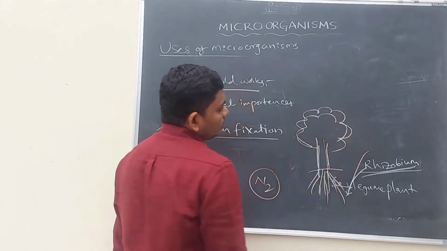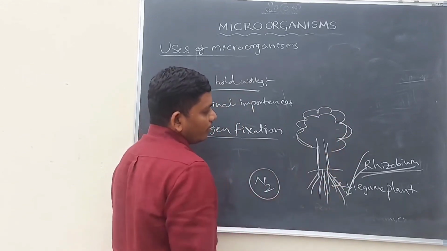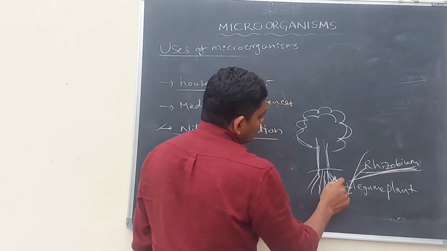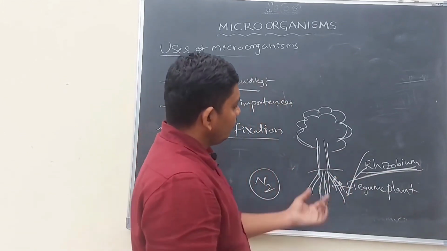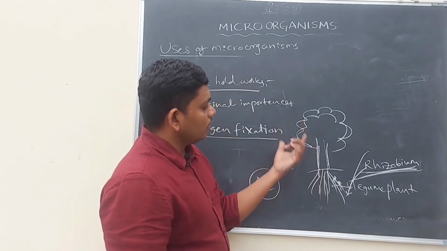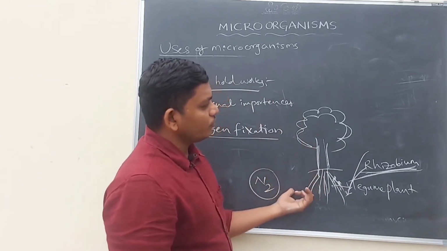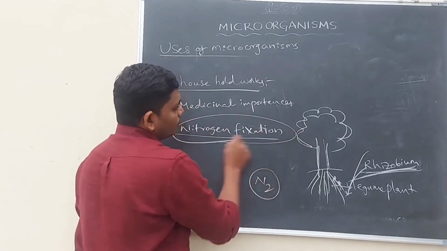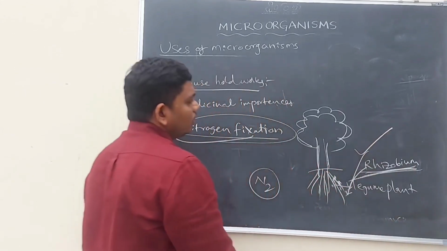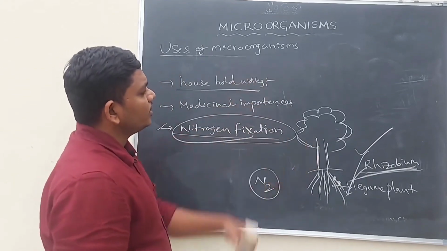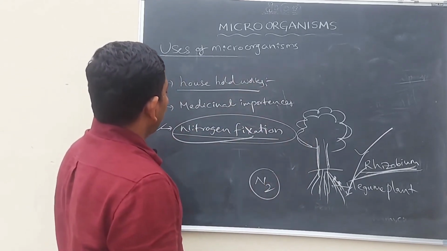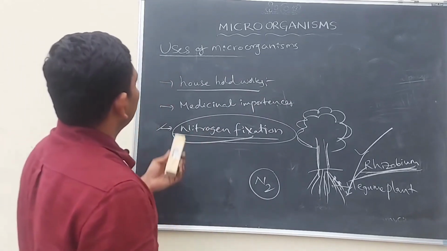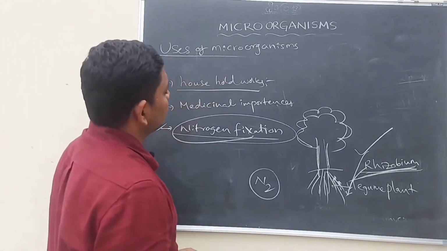So for the better growth of the legume plants, nitrogen is required. This nitrogen is stored by the rhizobium bacteria in the root nodules of the plant. So in this way, for the preparation and fixation of nitrogen, some bacteria are very important. That is why this type of bacteria is also useful, as we discussed about the uses of microorganisms.